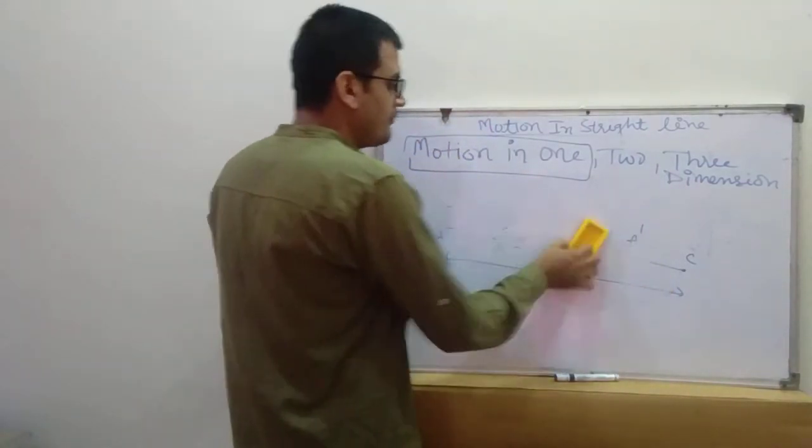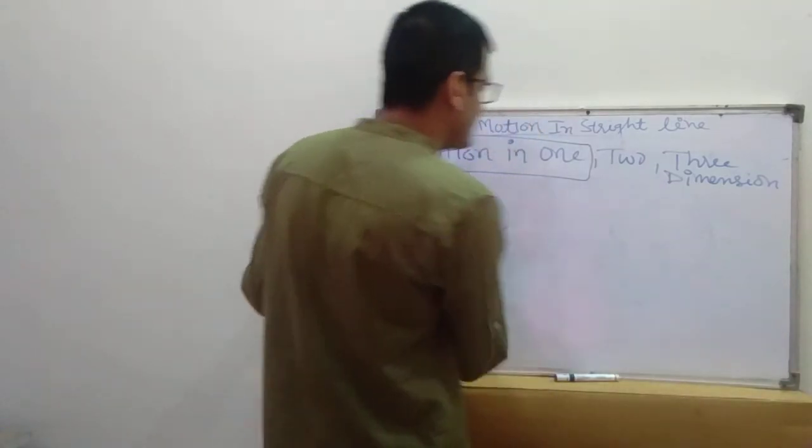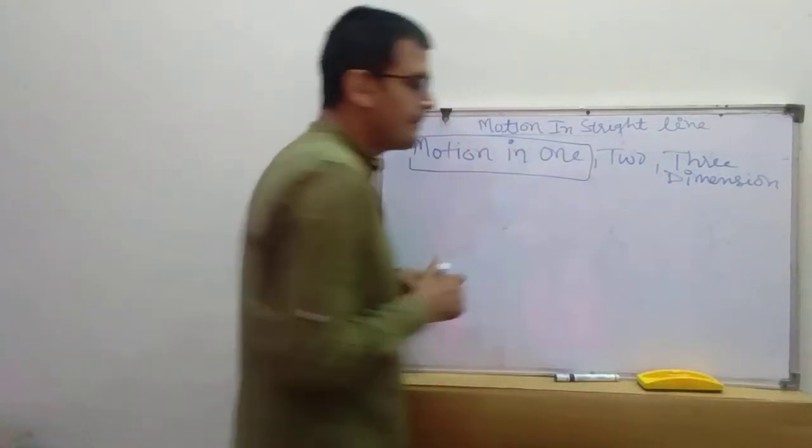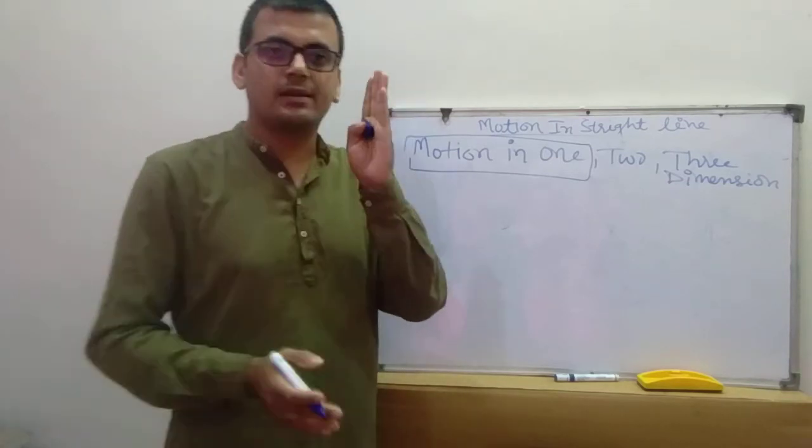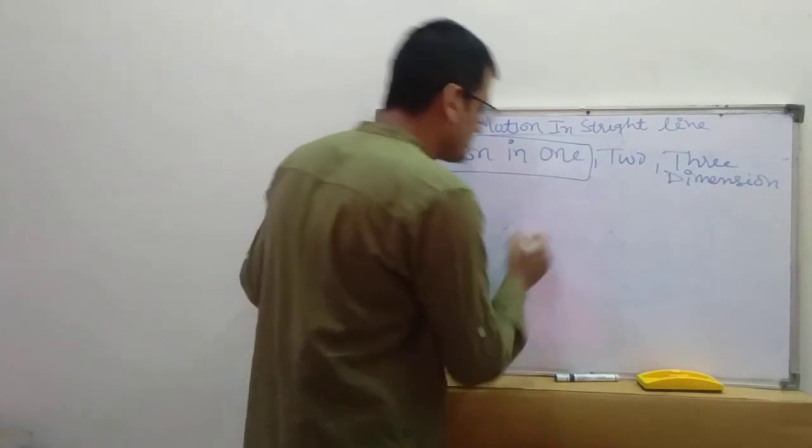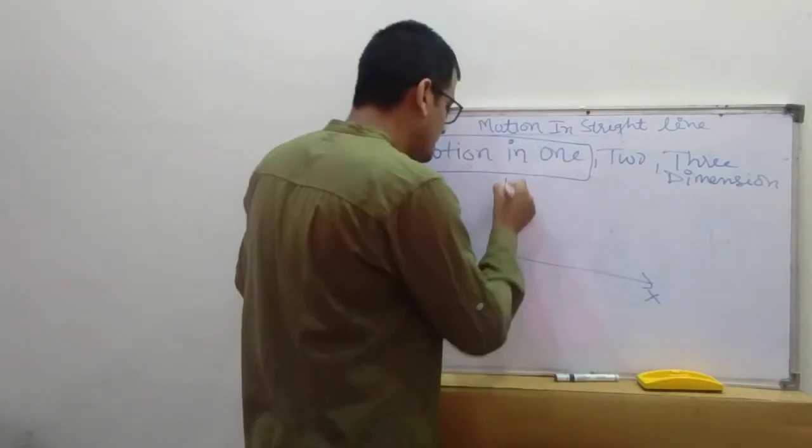Now what is the meaning of 2 dimension? If a body is moving in any plane, like the xy plane, this is the x-axis, this is the y-axis.